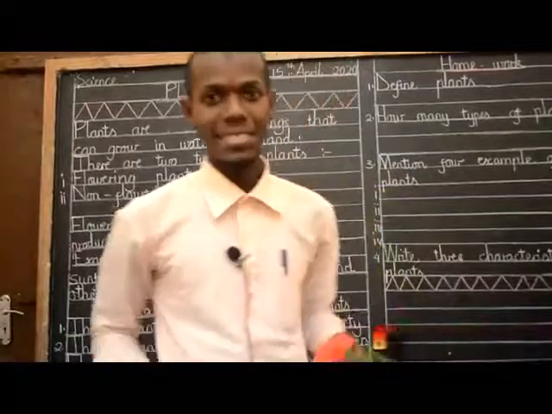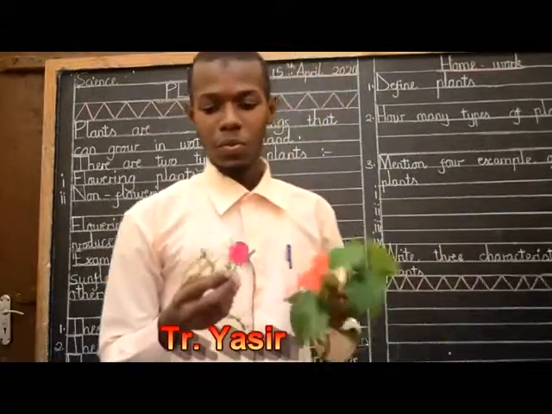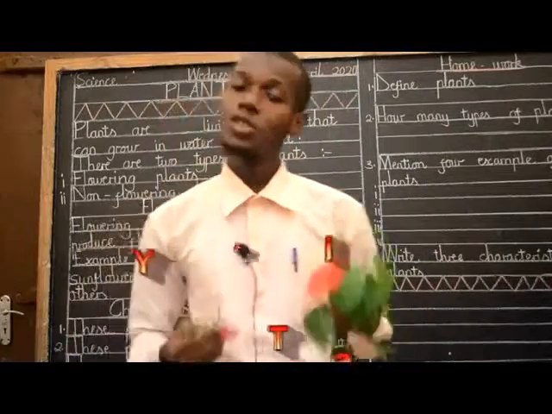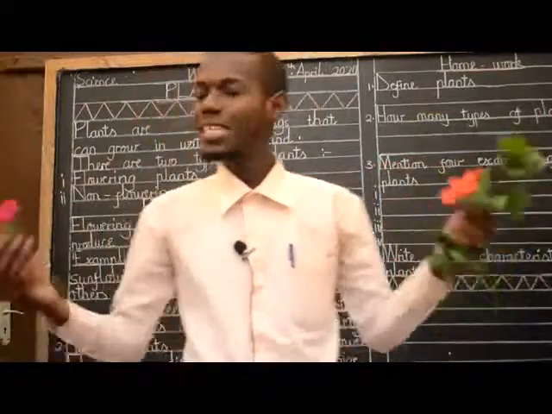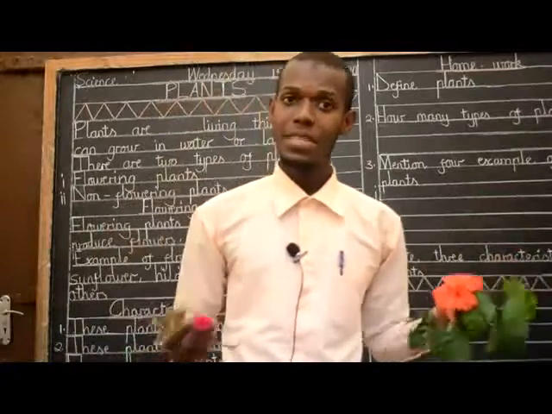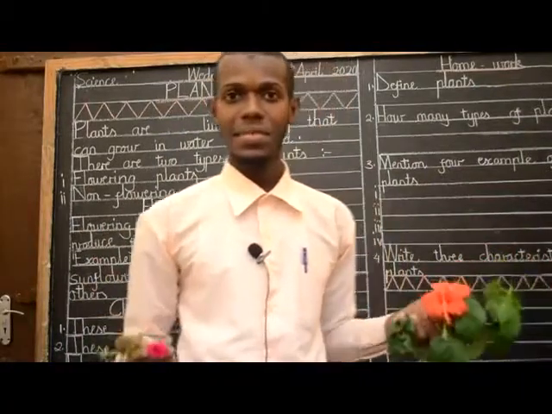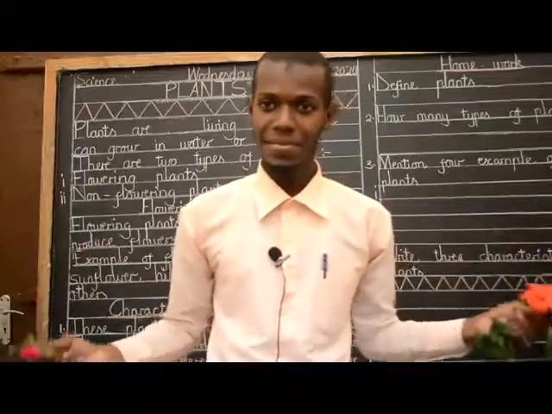Okay, my students, I remind you that first we learned about the definition of plants. Plants are living things that can grow in water or land. Are we together?